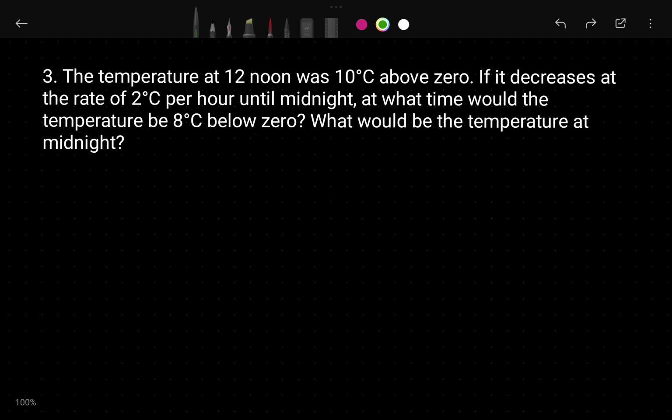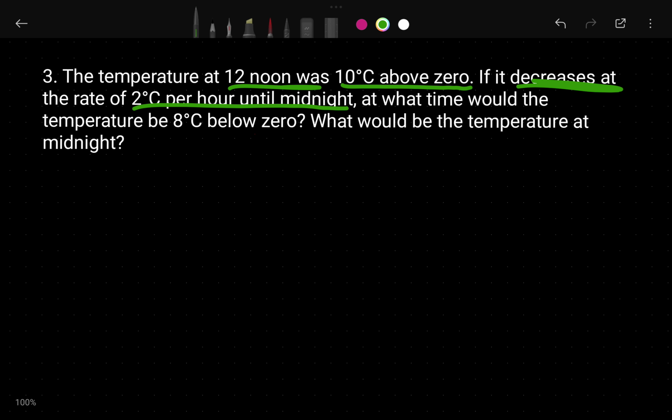Okay, so let's start. There are 2 questions in this one. The temperature at 12 noon was 10 degrees Celsius above 0. So the question is that the temperature was 10 degrees above 0, 10 degrees Celsius at 12 noon. It is decreasing at the rate of 2 degrees per hour. Per hour, how much is it decreasing?